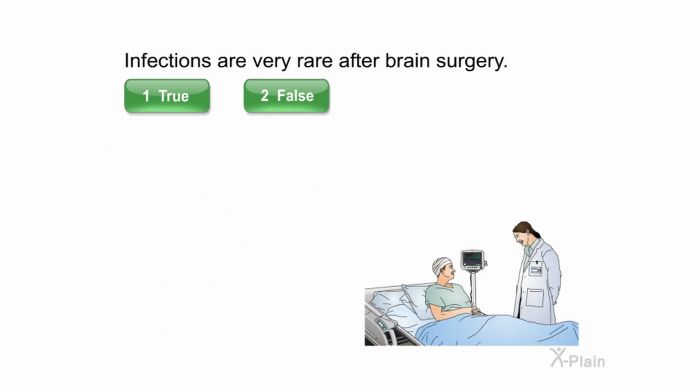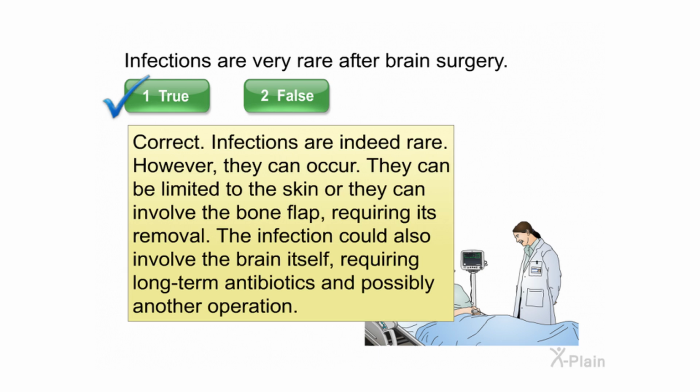Infections are very rare after brain surgery. Select true or false. Correct. Infections are indeed rare. However, they can occur. They can be limited to the skin, or they can involve the bone flap, requiring its removal. The infection could also involve the brain itself, requiring long-term antibiotics and possibly another operation.